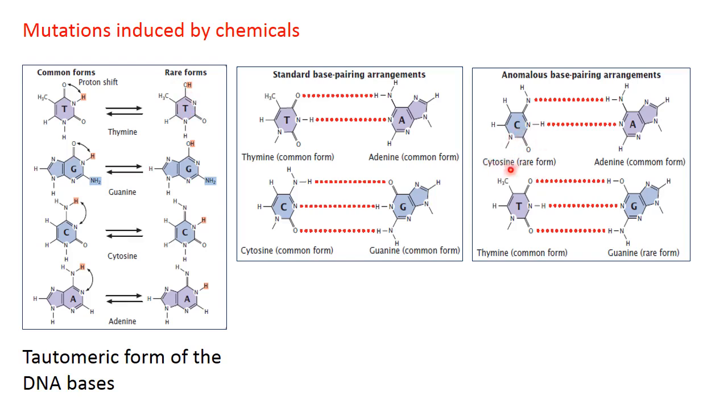Here we can see cytosine, unlike pairing with guanine, pairs with adenine due to tautomeric shifts of various groups. And thymine, which should pair with adenine, can here pair with guanine, and due to this mispairing of bases, there is an alteration in the gene or DNA sequence.